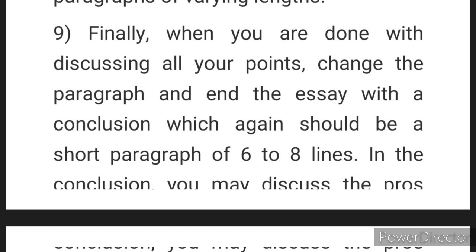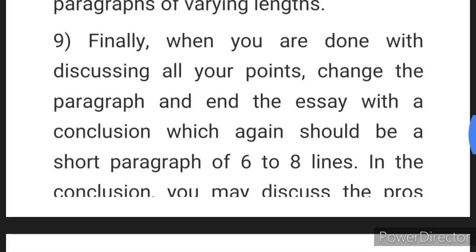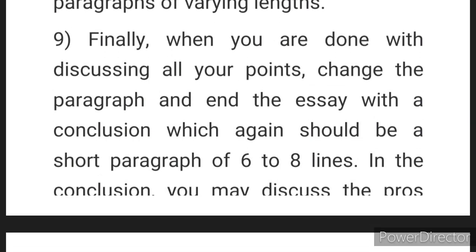But let me tell you this, you should not fall short of 300. It should be 300 and above. There will be deduction of marks if your essay falls short of 300 words. Now that doesn't mean if it is 299 words, the examiner will straight away deduct marks. No. But it should be around 300 at least. And 350 is the maximum permissible limit.